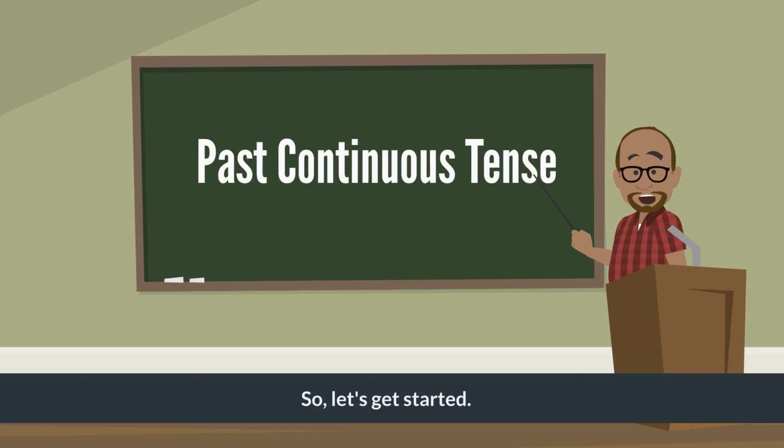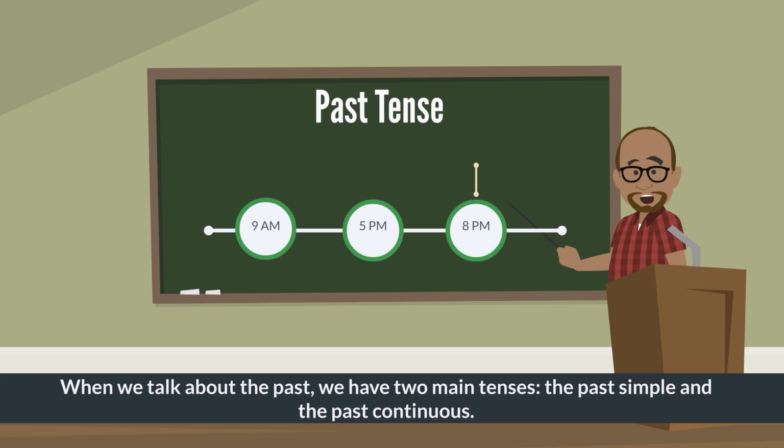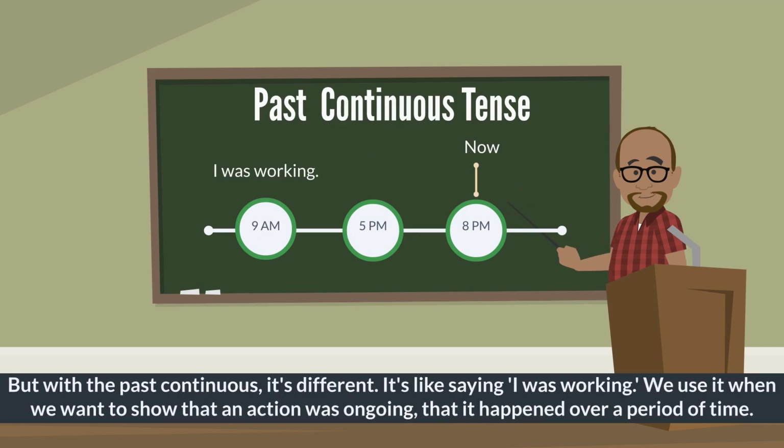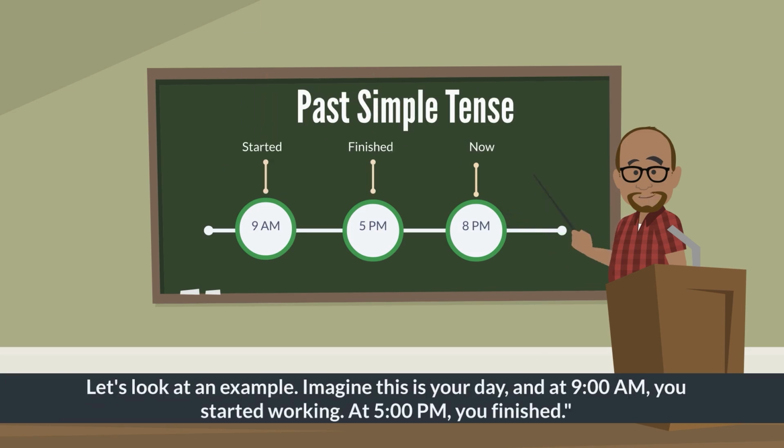So, let's get started. When we talk about the past, we have two main tenses, the past simple and the past continuous. The past simple is like saying, I worked, and it's used for things that happened at a specific time in the past, like points on a timeline. But with the past continuous, it's different. It's like saying, I was working. We use it when we want to show that an action was ongoing, that it happened over a period of time.